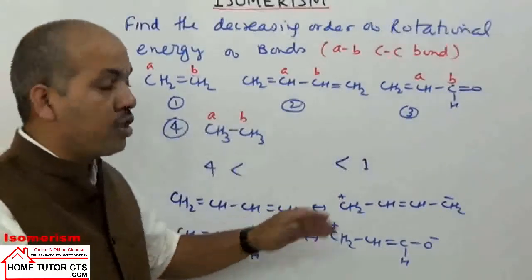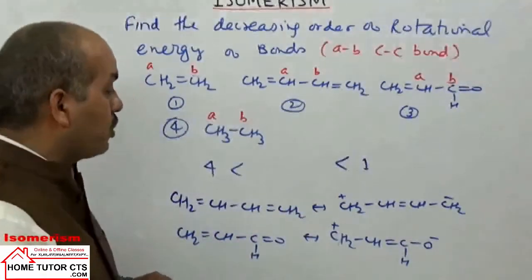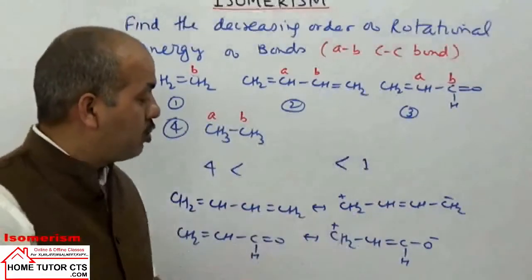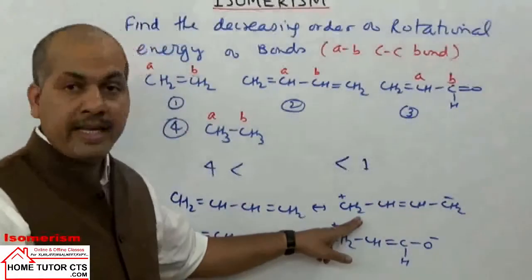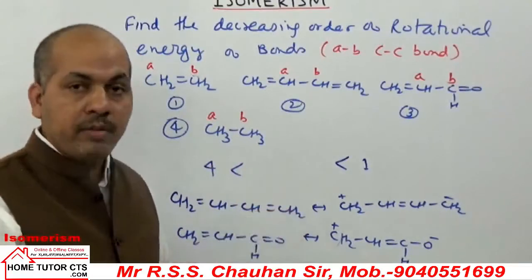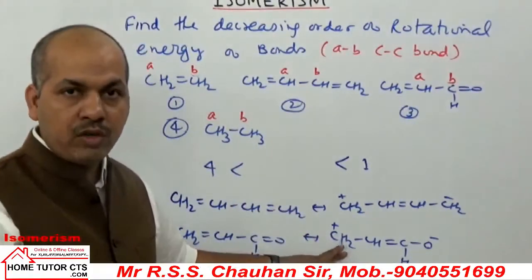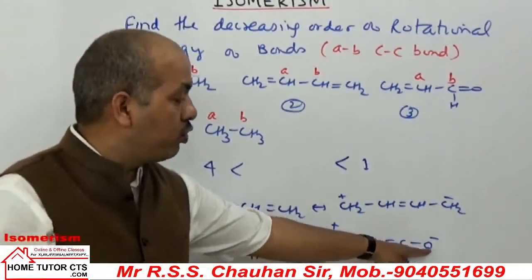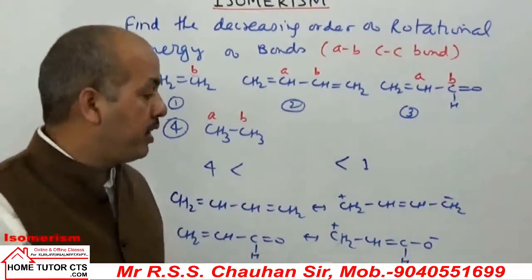Now in these two compounds resonance can take place. By resonance, can you tell in the two structures which structure is more stabilized? The second one. Why? Because the more electronegative atom O is carrying the minus charge.